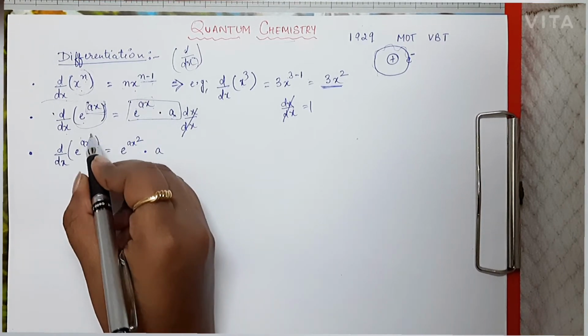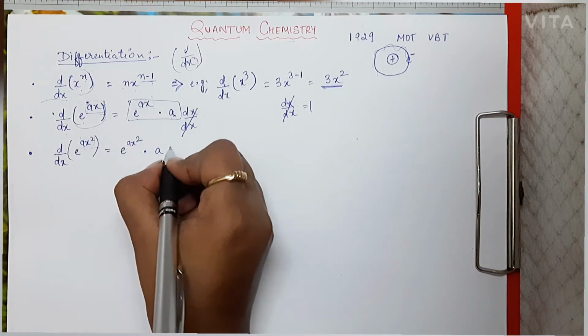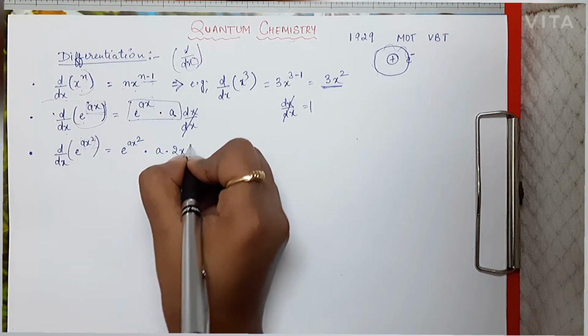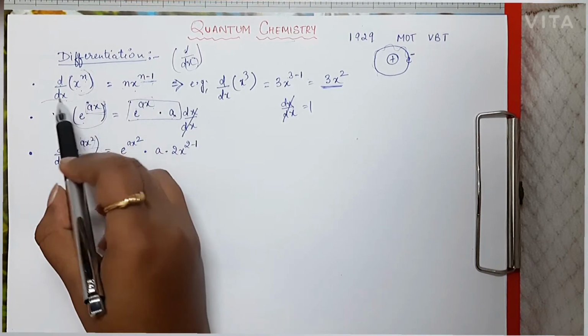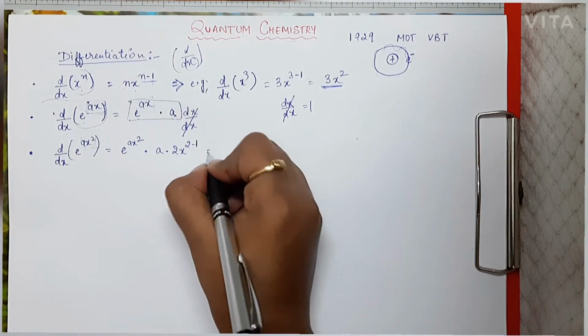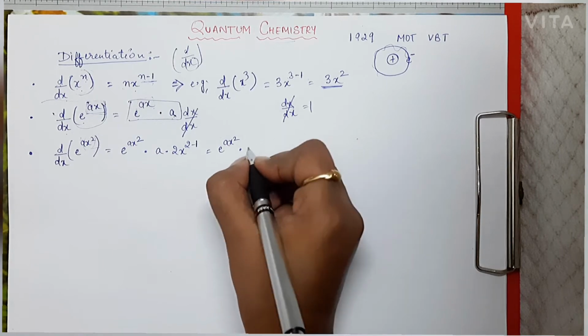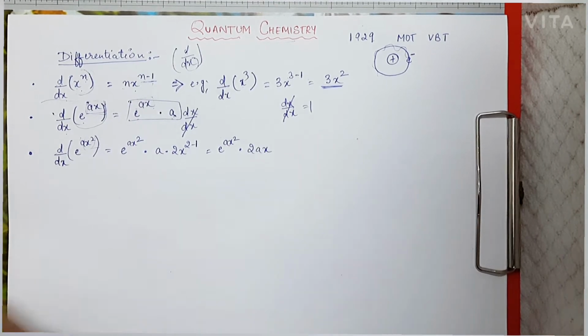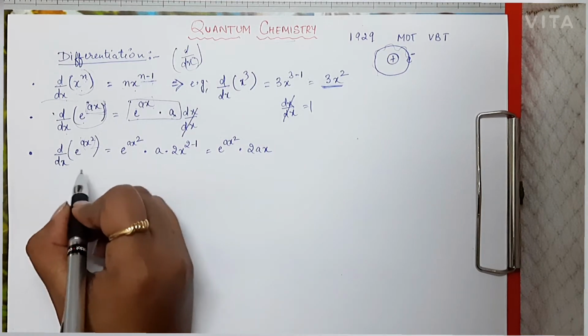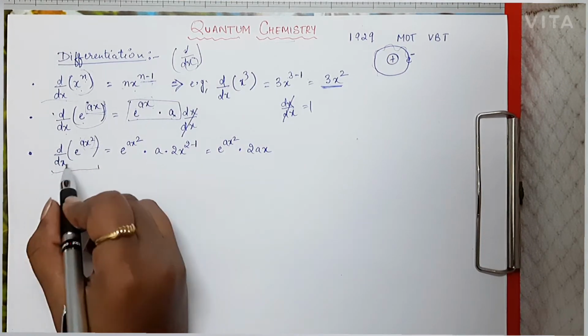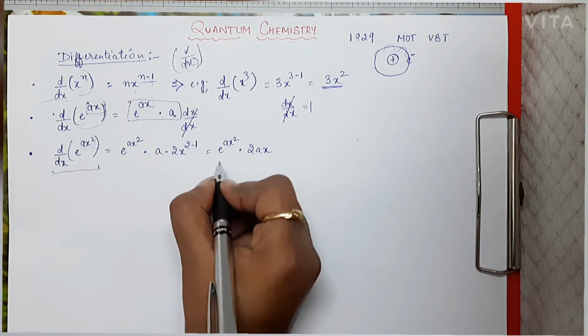Now x square, differentiation of x square will give us 2x to the power 2 minus 1 using the first formula. So what we are going to get is e to the power ax square into 2ax, right? So you have to directly learn this formula, that differentiation of e to the power ax square is equal to this one.